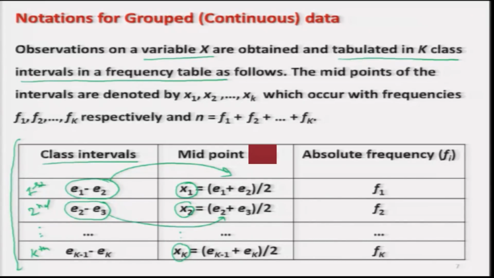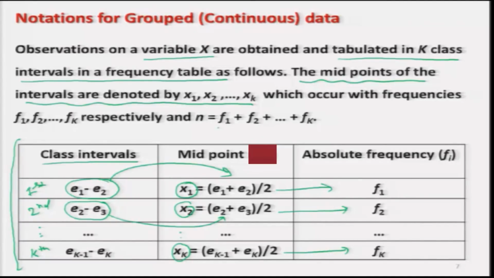Right. So, I am denoting the midpoints of the intervals by x1, x2, xk, and this is different from the earlier case where we had denoted x1, x2, xk as the values obtained directly from the data. And corresponding to these intervals, we have the absolute frequencies, which I will be denoting by f1, f2, fk.